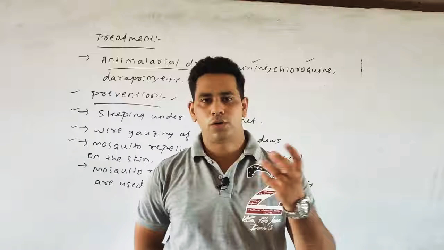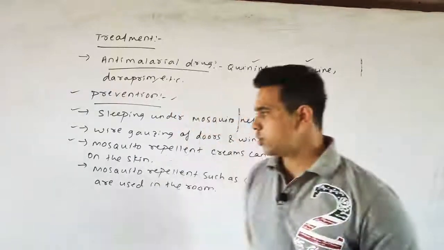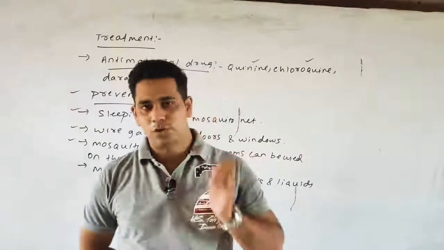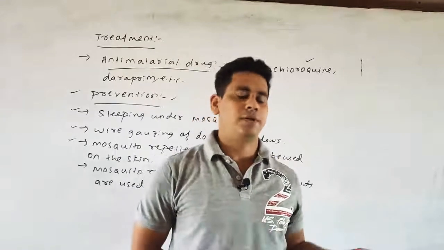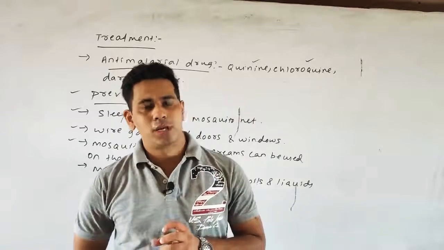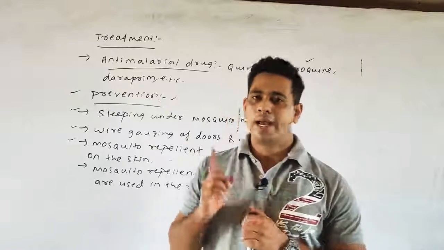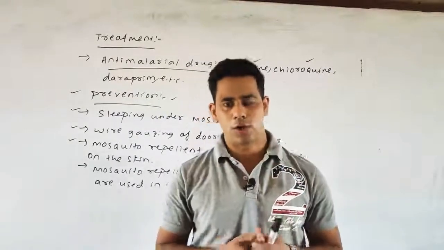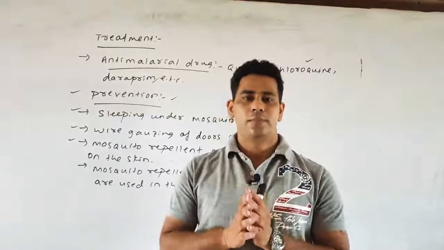You can use a traditional mosquito net by which the mosquito can be trapped, and you can use wire gauze on the doors or windows by which the mosquito can be avoided. They can be prohibited from entering the room, and eventually we can prevent malaria. Next, we can use various mosquito repellent creams such as Odomos on the skin, and lastly, mosquito repellent products such as mosquito coils and liquids can be used in the home so that the mosquito can be killed.